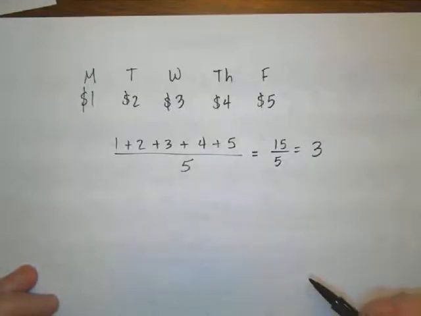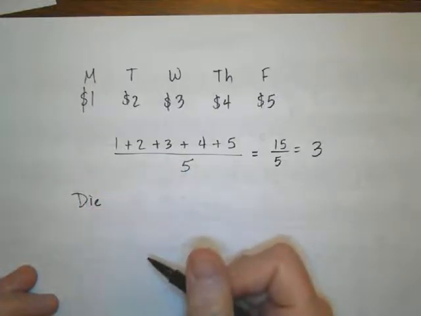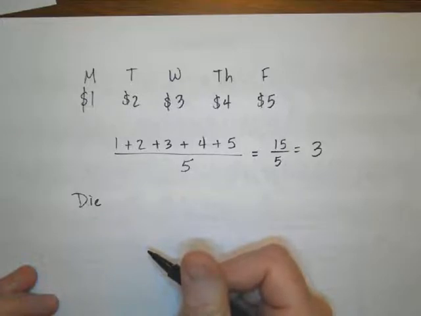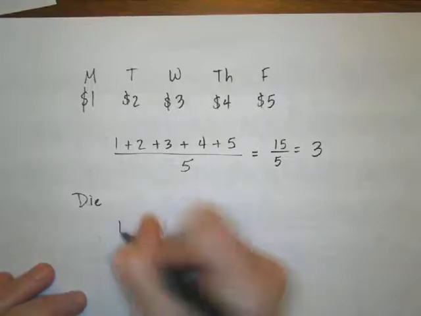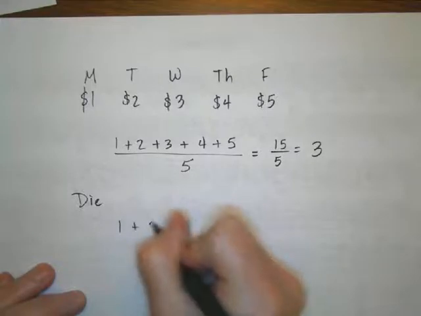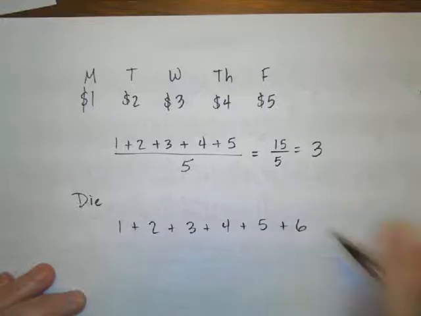Well, we can do the same thing for games of chance. If I'm rolling a die, and I got $1 for each dot that came up on the die, what would be the average amount of money I could get? Okay, so I could get $1, or $2, or $3, or $4, or $5, or $6, because the most number of dots on a side of a die is 6.